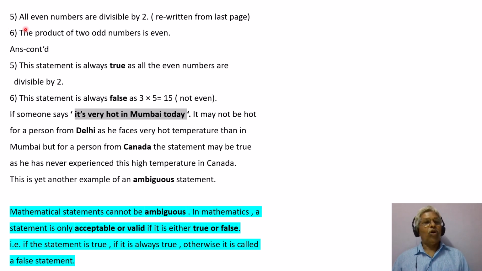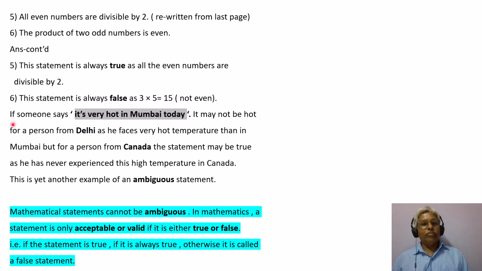Fifth one, all even numbers are divisible by 2. Answer, this statement is always true as all the even numbers are divisible by 2. Sixth one, the product of two odd numbers is even. Answer for this is, this statement is always false. There is one example given here. 3 into 5 is 15. It's not even. So only one example is sufficient to prove that a statement is false.